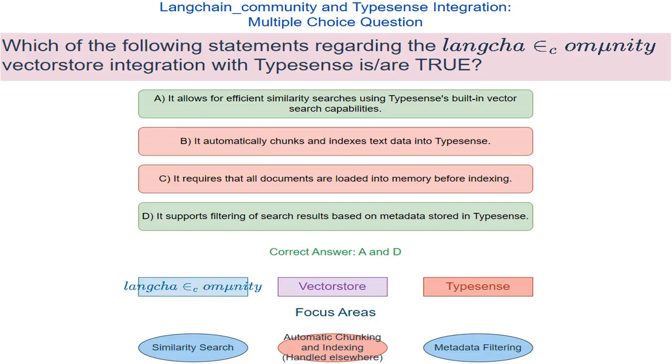Let's break down the quiz question. It presents a scenario involving the langchain_community package and its interaction with a specific kind of database called a vector store, particularly Typesense. The question asks to identify which of the given statements accurately describe this integration.